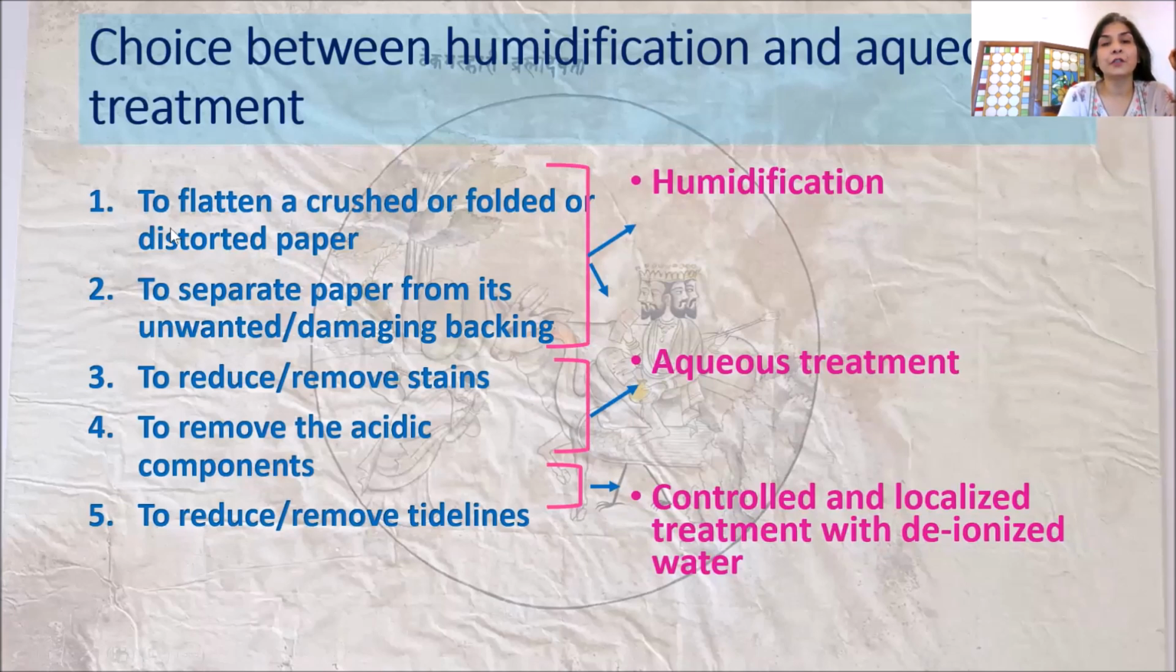If we see the first two points, flattening and separating the paper, it can be done just with humidification. We don't need to dip the paper. But at times, maybe you need some localized aqueous treatment or complete aqueous treatment also in certain papers. The third point was to reduce or remove stains. Here, we might use localized treatment or aqueous treatment. And to remove the acidic components, of course, aqueous treatment is much better. And to reduce or remove tide lines, controlled and localized treatment with deionized water is what we go for.